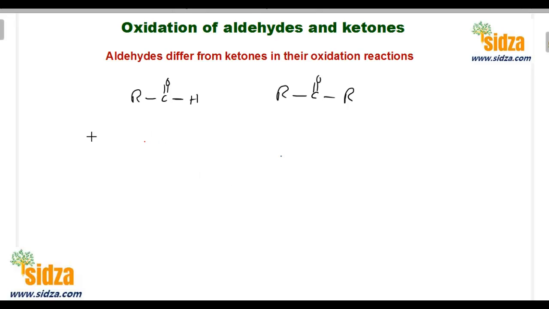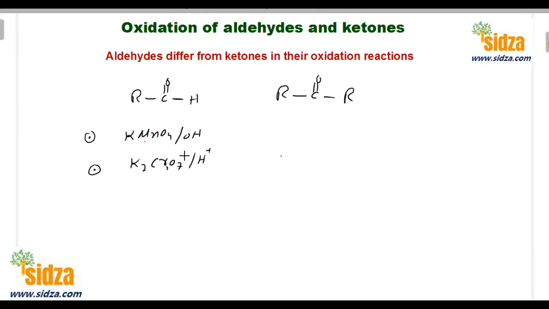The different types of oxidizing agents that we normally use are KMnO4 in alkaline medium. We can use it as the oxidizing agent, and we can also use potassium dichromate, K2Cr2O7, in acidic medium. Both of these are very strong oxidizing agents.